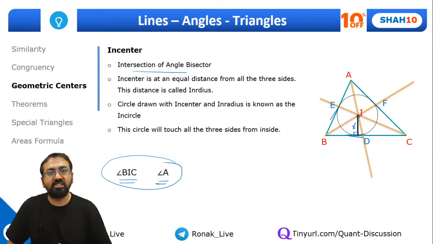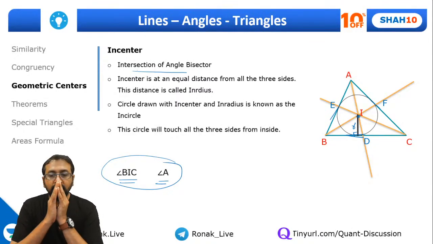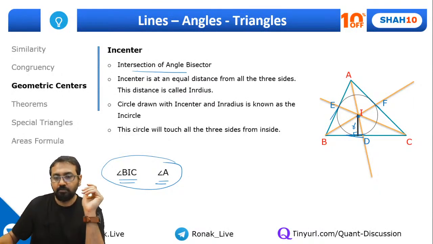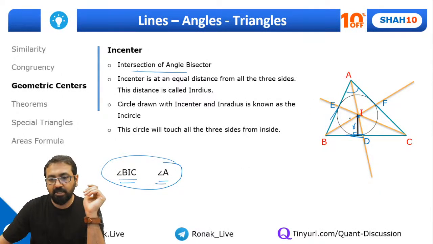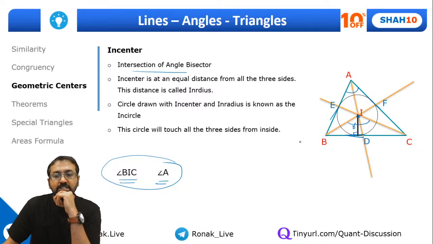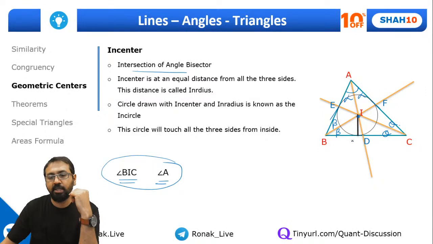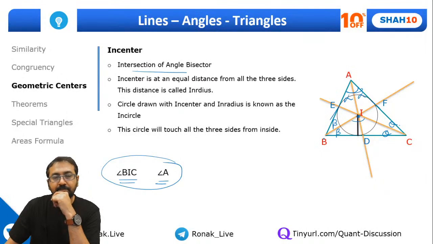Can you quickly tell me what is this relationship? Angle BIC and angle A. I want you to figure out this thing. So I'm talking about the relationship between this complete angle and this angle. Just give a thought. Take this as alpha and alpha. This is beta, so beta. This is theta, theta. Now give a thought. How can you get the relationship between this angle and this angle BIC? Yeah. Can you just tell me? Quickly tell me your answer.